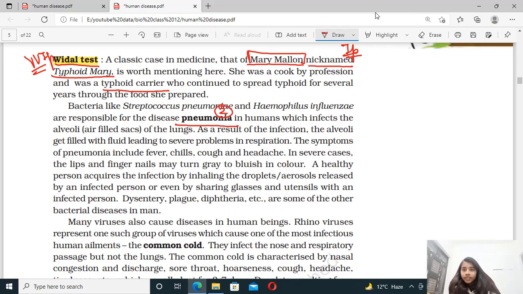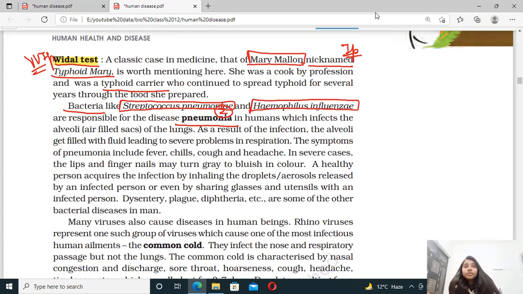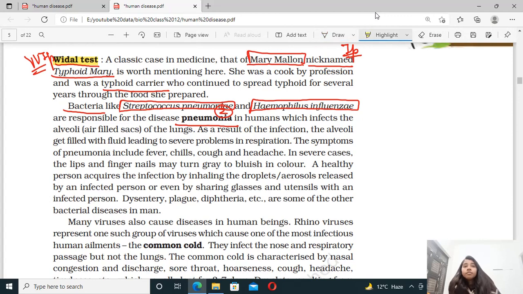Pneumonia is the disease, right? This disease is caused by bacteria. And what's the name of that bacteria? Streptococcus pneumoniae and Haemophilus influenzae. These two are the names, and the names are so important. This is a very important question: pneumonia is caused by bacteria whose names are Streptococcus pneumoniae and Haemophilus influenzae. Correct? Then which organ of the body is affected?